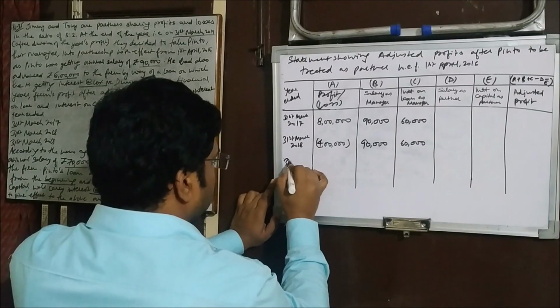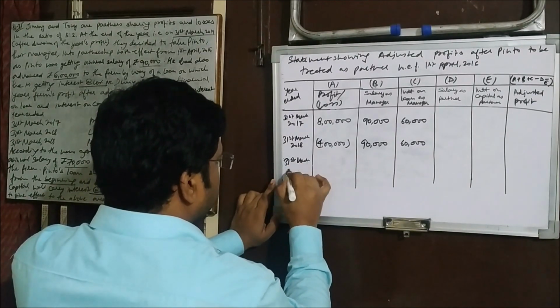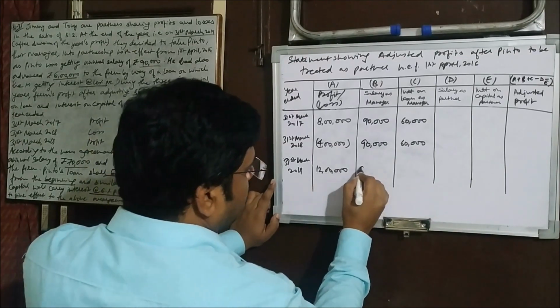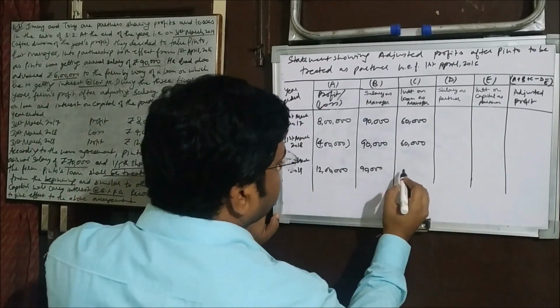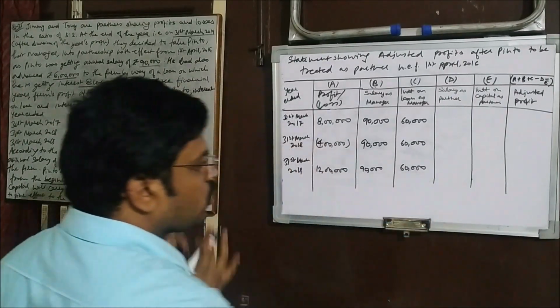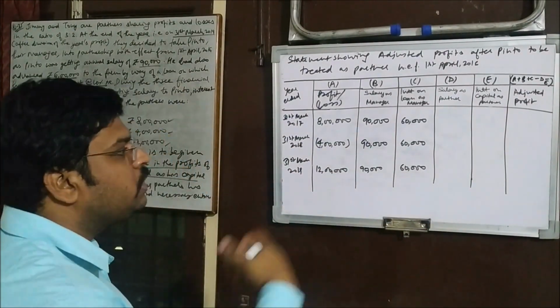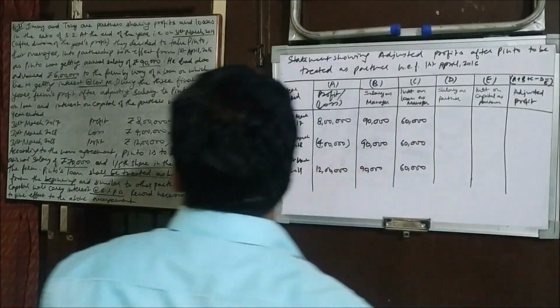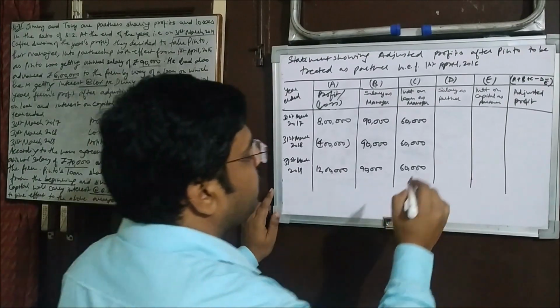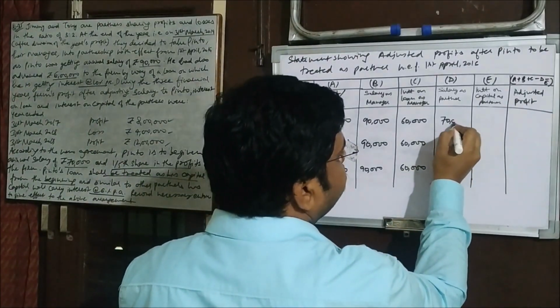Now 31st March 2019, they have profit in this year. So 90,000 as salary and 60,000 as interest on loan, this he has already received. Now he's supposed to receive salary as partner. What salary has been decided? 70,000. So 70,000 will be provided in this year.